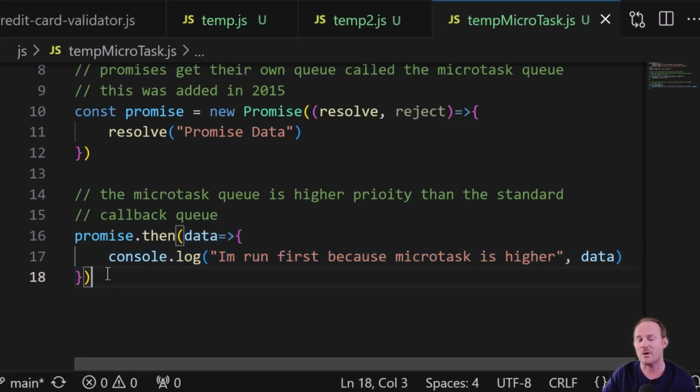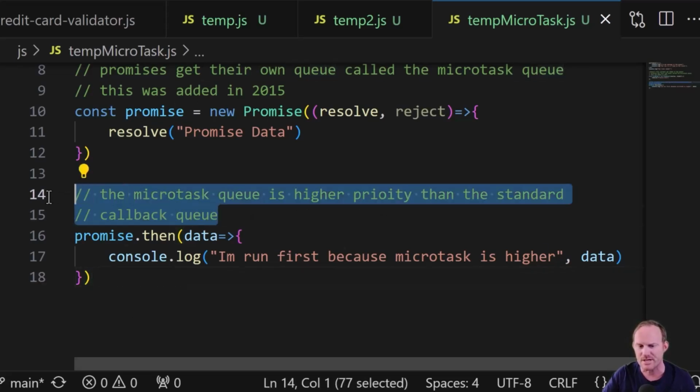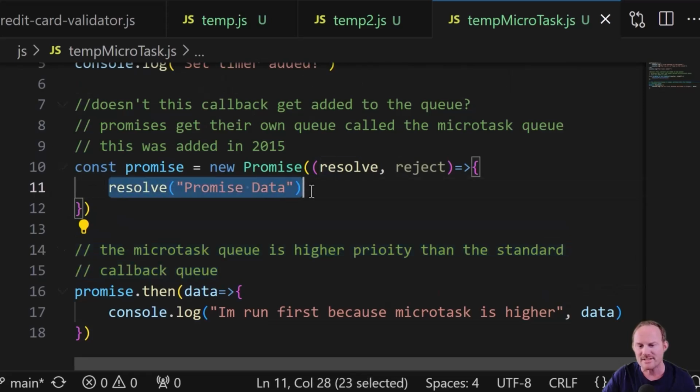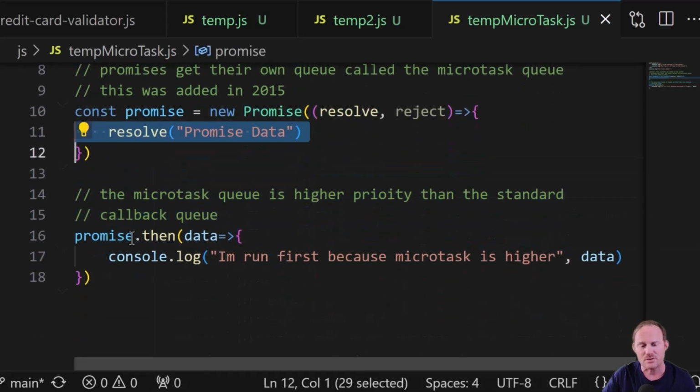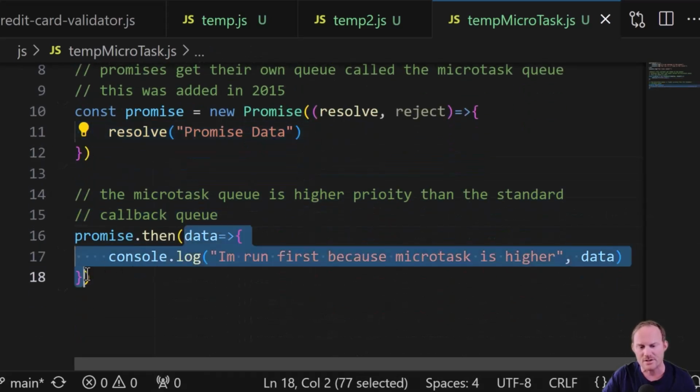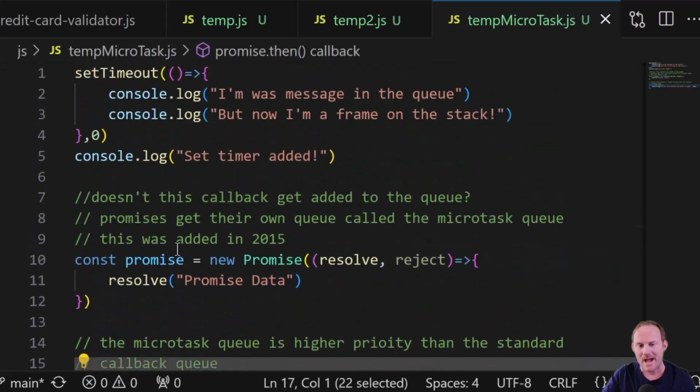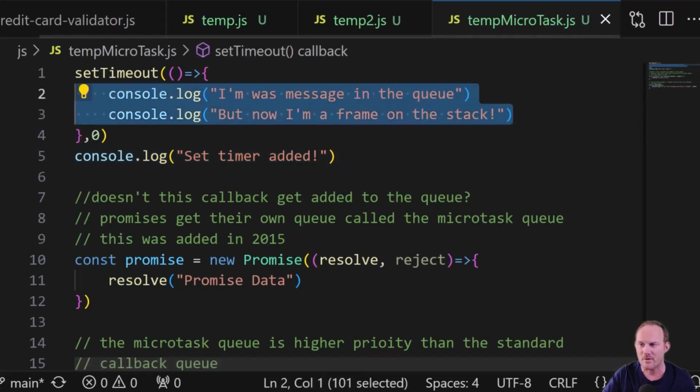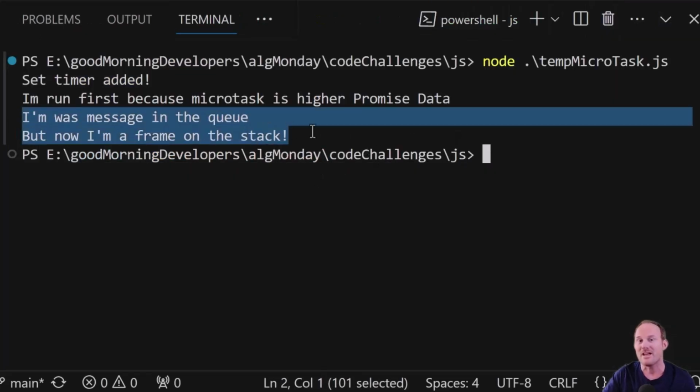The stack is now empty. The global function's popped off. Is there anything in the Microtask Queue? It's the first place it will go. There is. This is ready to go. So down here, this code runs, the then runs. Back up at the top, even though this was in there first and it was waiting 0, it is second priority, and this runs last. The "I'm the message in the queue and I'm a frame on the stack" is the last code that gets run.